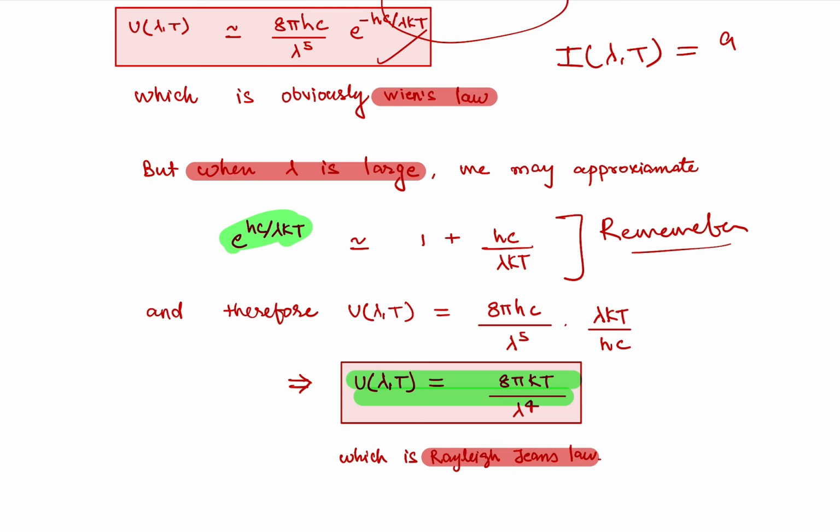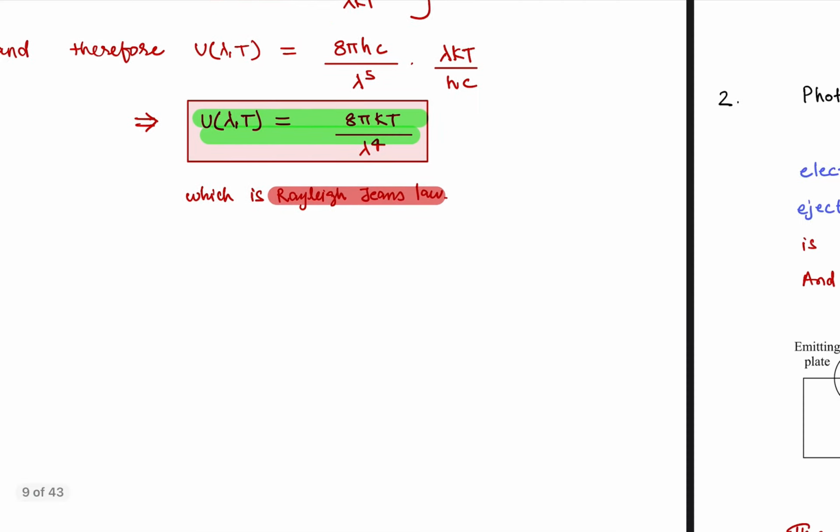Now you must know how the mathematics happens, because in physics, nobody is going to teach you mathematics at such a level. So mathematical physics should always be very clear to you, that is, how the exponentials are expanded when something is large and when something is small. Okay, and we are done with this problem.